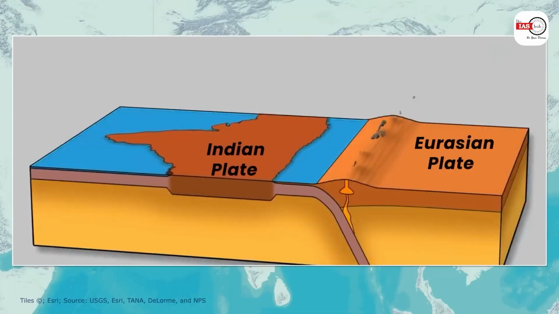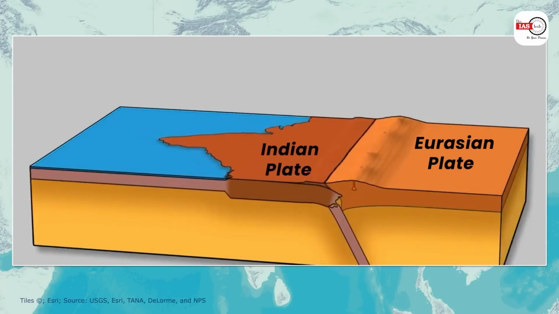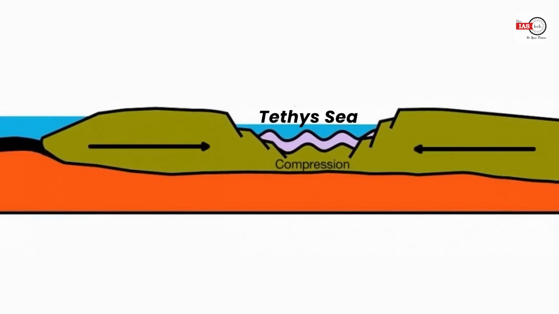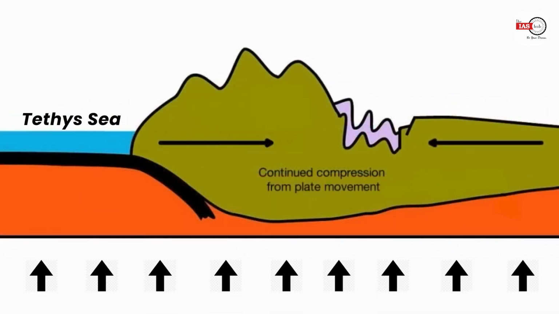And Tethys Sea is considered to be an oceanic plate. So as and when India started to move towards the north, the Tethys Sea plate was also colliding with the Eurasian plate. And Tethys Sea being an oceanic plate, the Tethys Sea plate went and sank into the mantle at the boundary of Eurasian plate and the Tethys Sea plate. Over a period, the Tethys Sea plate completely succumbed into the mantle.